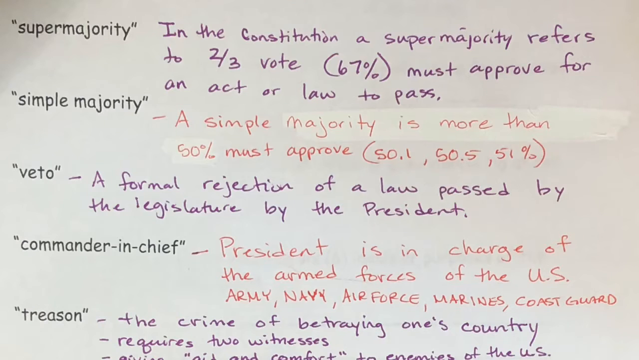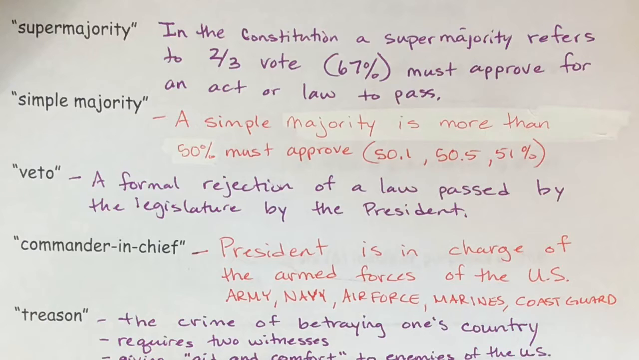All right, so we're on to the final page of your Constitution notes. The first word on this page is supermajority. There are certain times when a regular majority, which is a simple majority, isn't enough. A simple majority just means a little over 50%. So 50.1%, 50.5%, 51%. Most elections are based on a simple majority. So somebody gets over 50%.